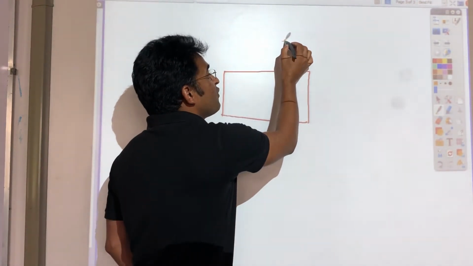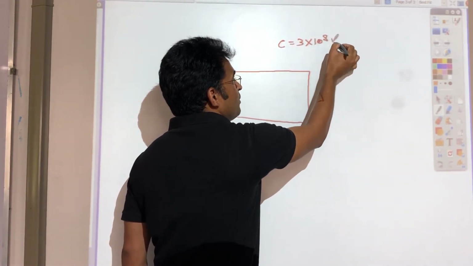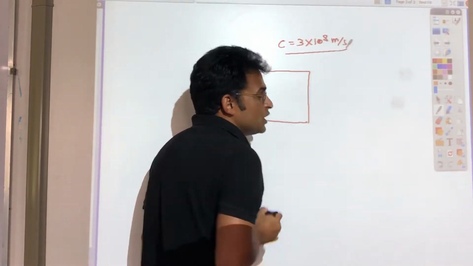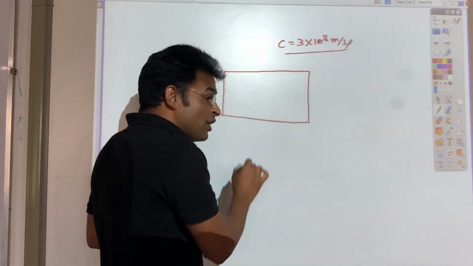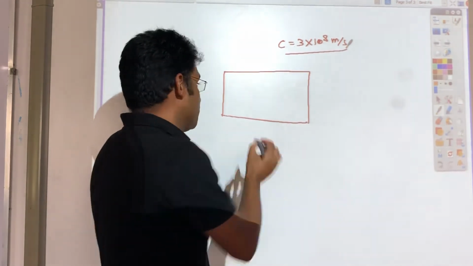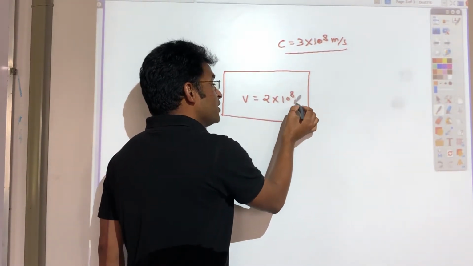We know the speed of light in vacuum is 3 into 10 raised to 8 meters per second. This is the speed of light in vacuum. The speed of light in the glass slab, v, is 2 into 10 raised to 8 meters per second.